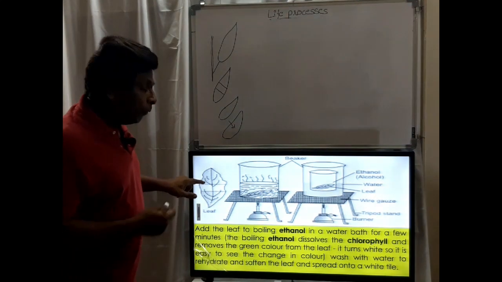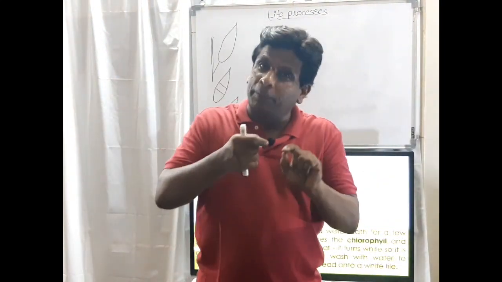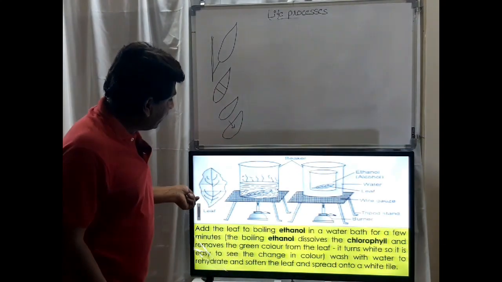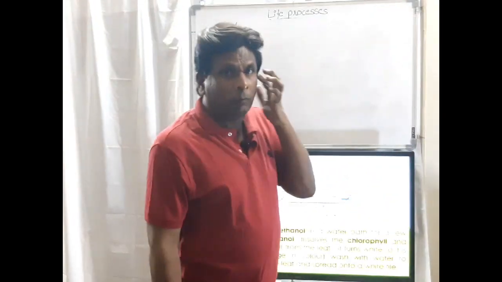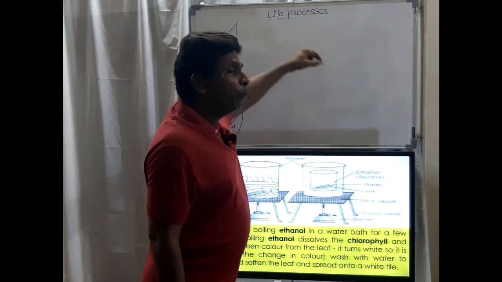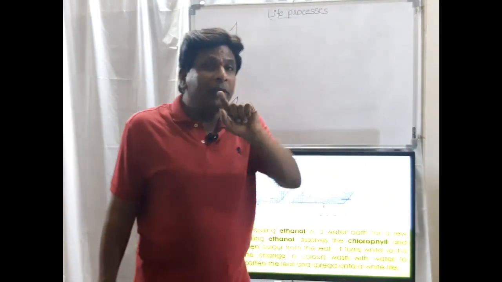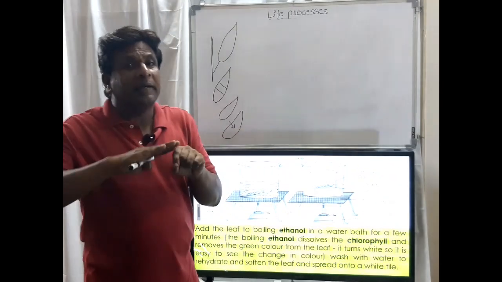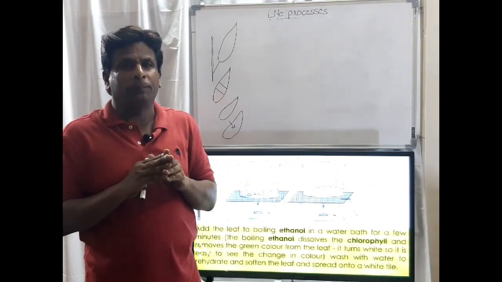Now we take that leaf from the plant. We separate that leaf from the plant and keep it in boiling water. This is because the outer membrane of the leaf will be damaged and broken by this.